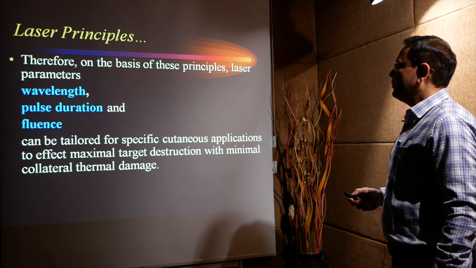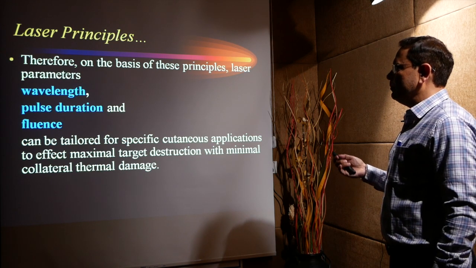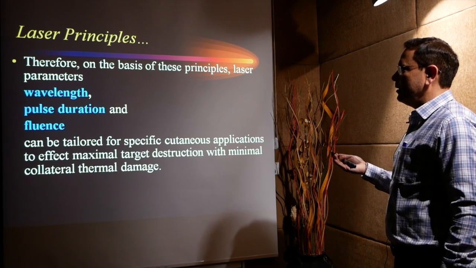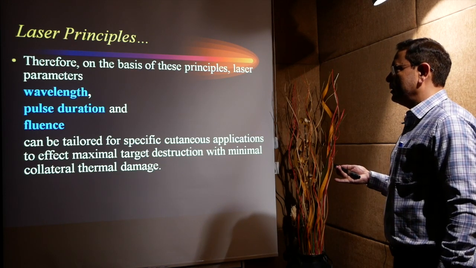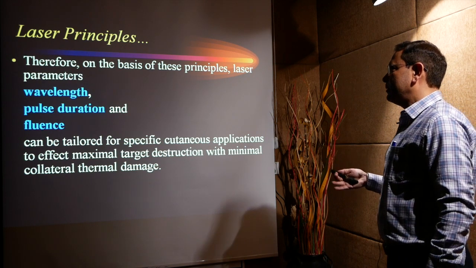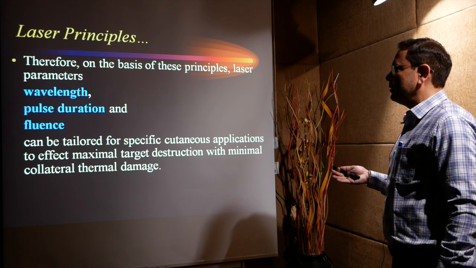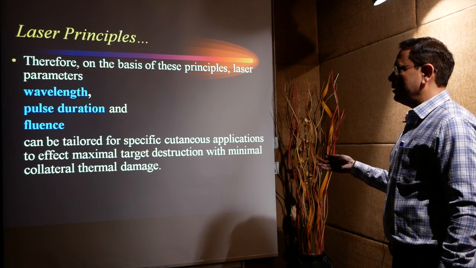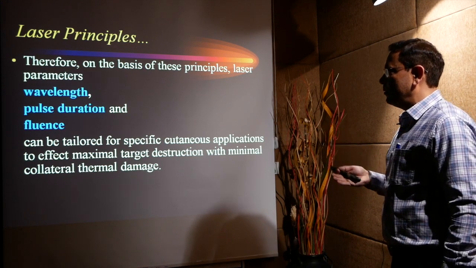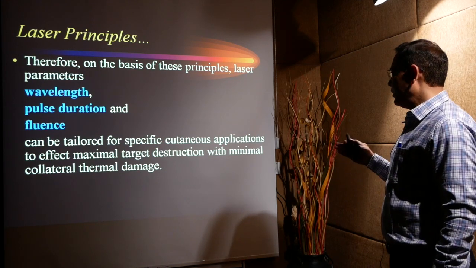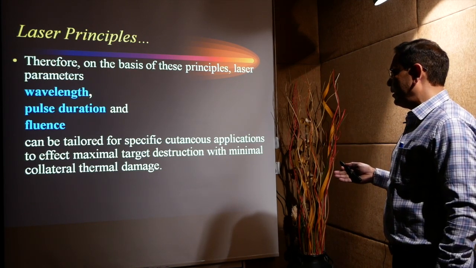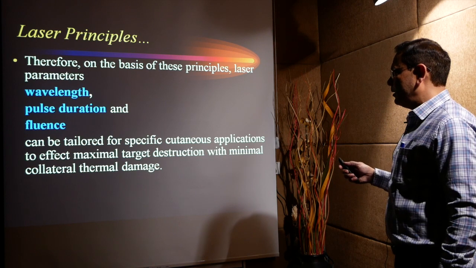Therefore, on the basis of these principal laser parameters, three important parameters have to be decided in each and every case. One is wavelength, which wavelength to use. This depends on the chromophore. Second is pulse duration, how long a pulse we should use to destroy the target without affecting the surrounding tissue. And third is the fluence. So it can be tailored for a specific cutaneous application to affect maximum target destruction with minimal collateral thermal damage.